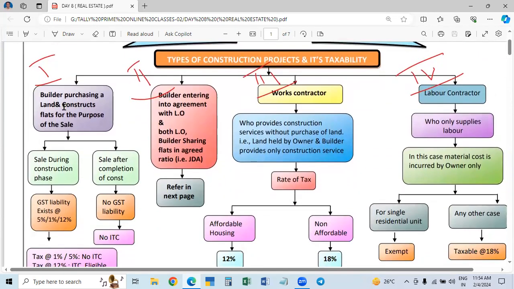First of all, we will take up the first one. A builder purchasing a land and constructing flats for the purpose of sale. He will purchase the land from the landowner, then he will be the owner. He will construct the buildings, that is flats, meaning residential units or any unit, and he will sell them. This is the first one. The straight business: purchasing land, constructing buildings, that is constructing the flats, and selling them.